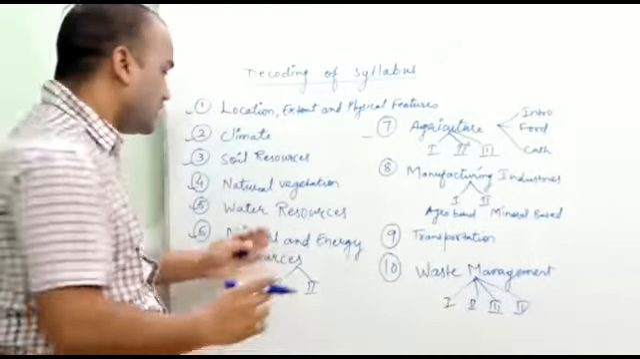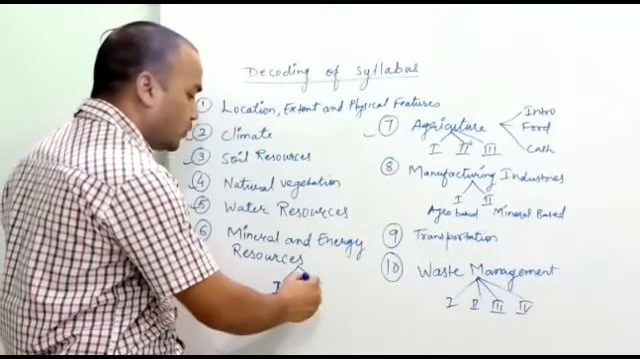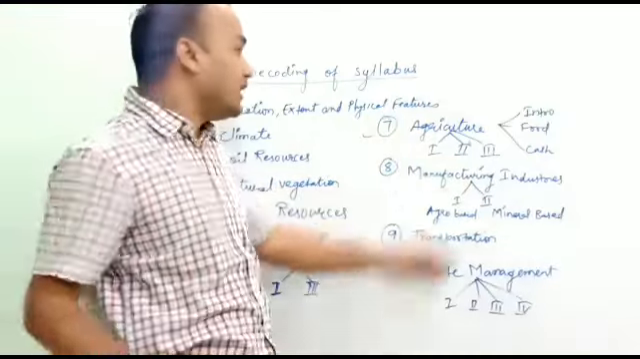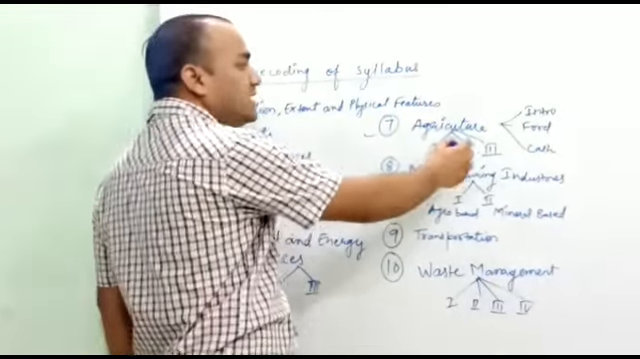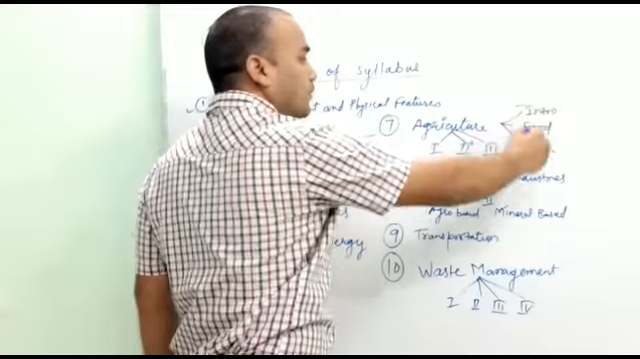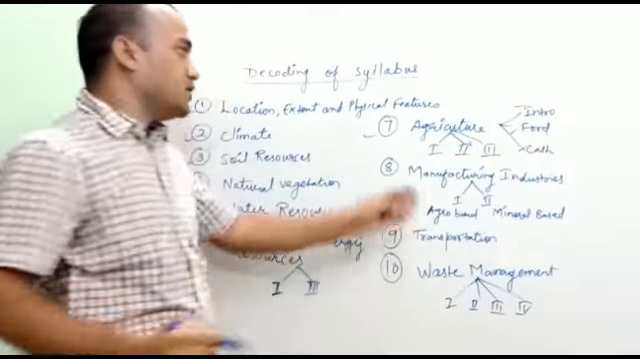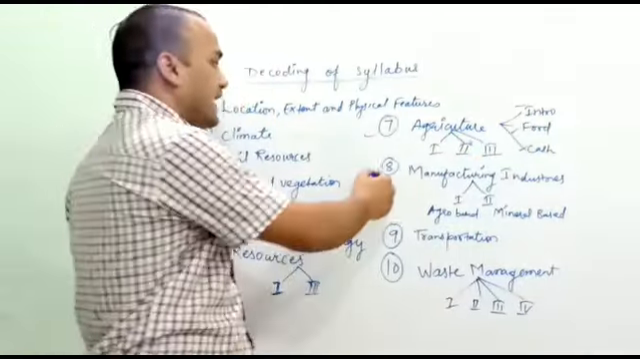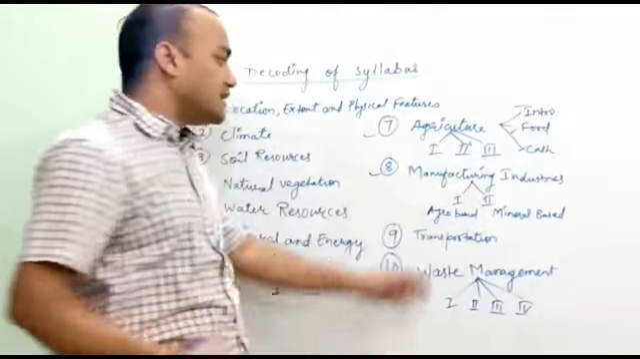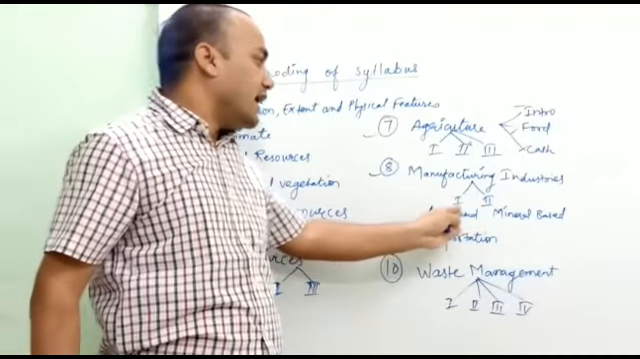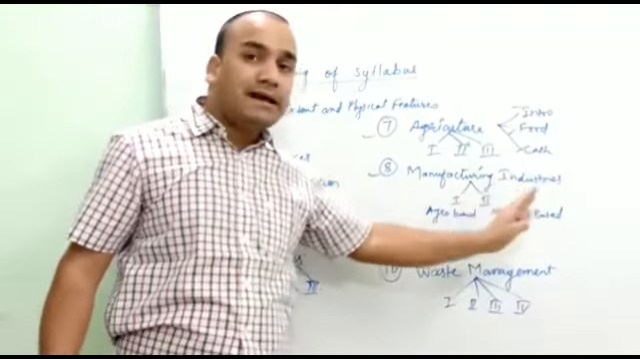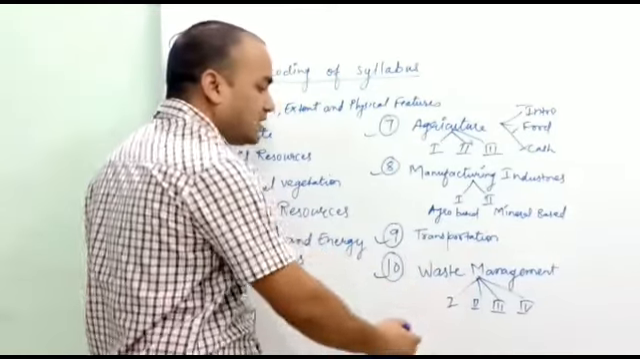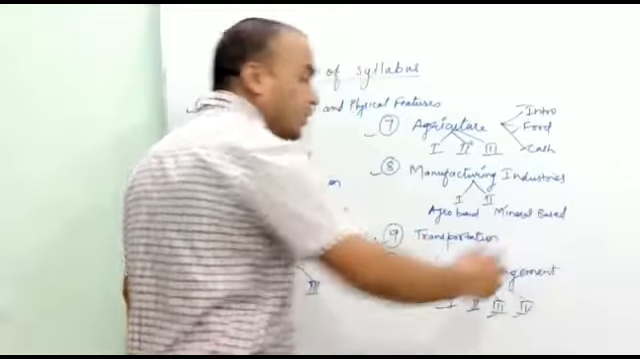Maybe in your book this is divided into two subgroups or two chapters. Next one, it is the agriculture. This will also be divided into three parts or three chapters. Maybe it is intro, food and cash. So agriculture is based on food agriculture and cash agriculture. Next one, it is the eighth one, manufacturing industries. It is also in two parts, agro based industries and mineral based industries. Next one, it is the transportation, and the last one, it is the waste management. It is also divided into first, second, third and fourth part.